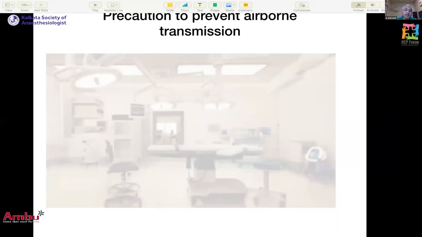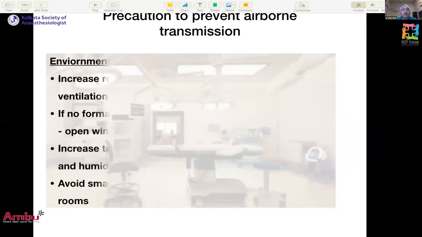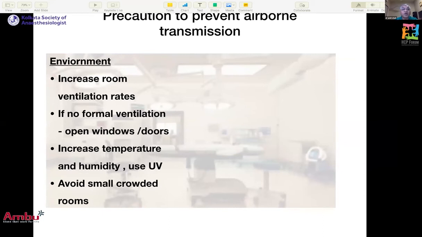So considering the applied physiology of all the airway procedures, the precautions which you can take are universal. I think the other speakers will also repeat this. In the environment, you can increase room ventilation rate.